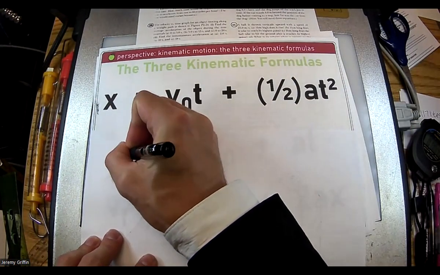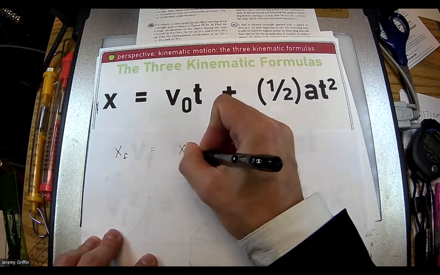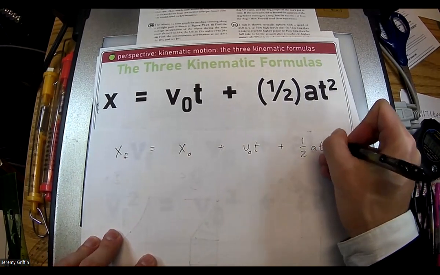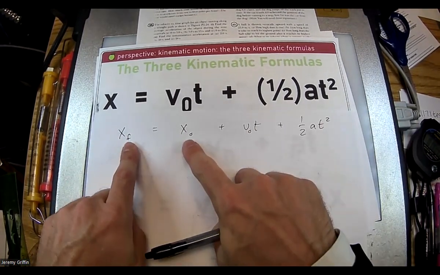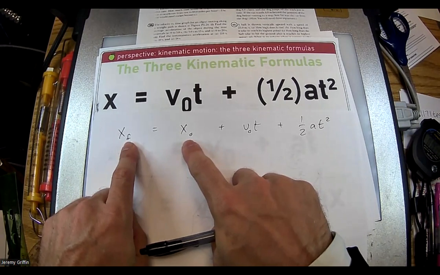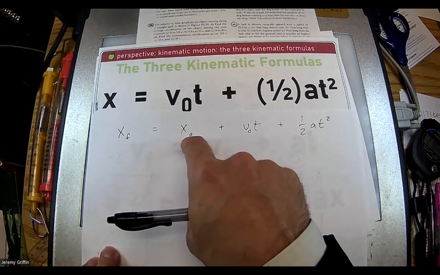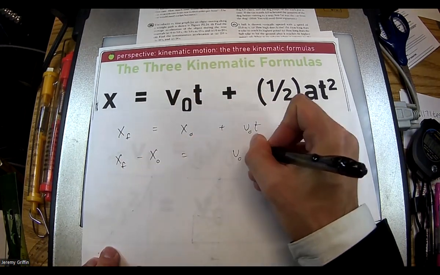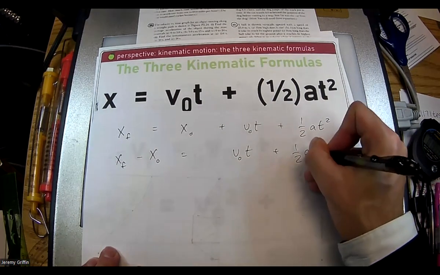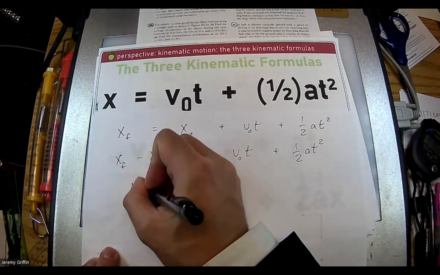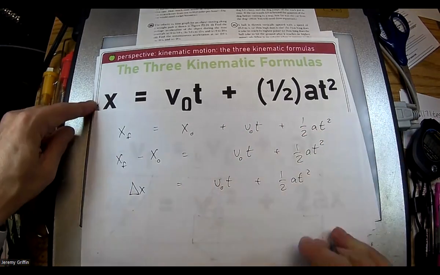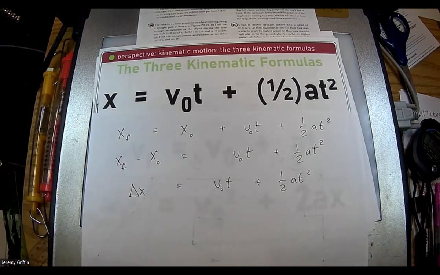They write x final equals x initial plus v naught t plus half a t squared. Now, if AP writes it like that, they're not talking about x as displacement. They're talking about exact positions. You guys see that? But if you subtract the initial position over, you get x final minus x initial equals, and then it just goes into this. Some textbooks write it this way: delta x equals v naught t plus half a t squared. I just go with x, but really I'm talking about a displacement, versus a position, right? Just think about these things. I think you guys can navigate that.